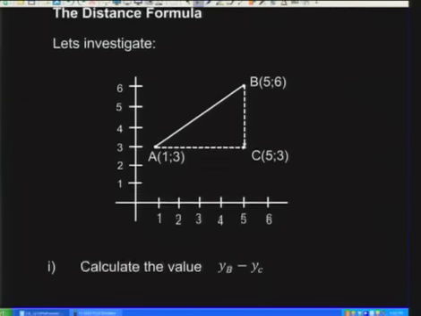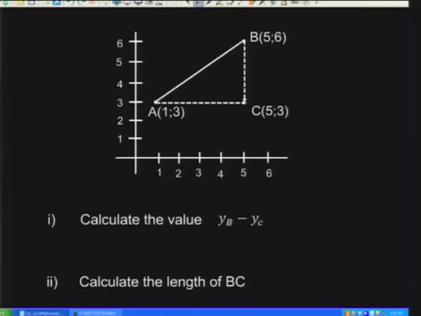Okay, so this investigation is going to go like this. We've got a Cartesian plane over here where I've got point A, which has the coordinates of 1 and 3. Point B has the coordinates of 5 and 6. And point C has the coordinates of 5 and 3. Just to bear in mind, you can see that the x coordinates for B and for C are going to be exactly the same. The y coordinates over here and over here are exactly the same. So that shows we've got a vertical line and a horizontal line. Okay, so obviously creating a 90-degree angle over there.